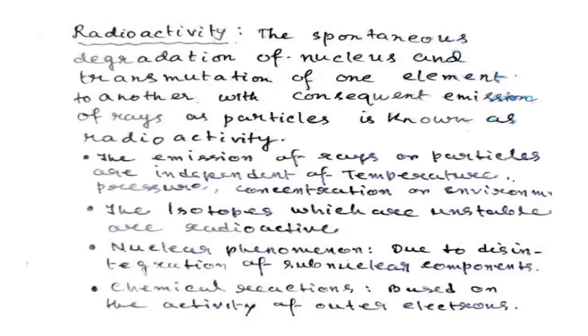These particles are due to disintegration or decay of the nucleus, and thereby one element is changed to another. The isotopes which are unstable are the radioactive isotopes. There are some stable isotopes which don't decay.